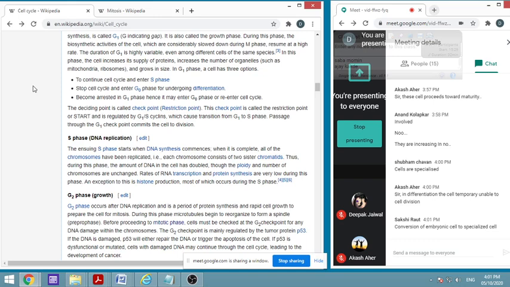From the zygote, what will happen? The zygote will undergo cell division, so it will form two daughter cells. As per the cell division, whatsoever cell cycle we have seen so far, the two daughter cells will be similar to the mother cell or parent cell. So the two cells will be the same as whatsoever the zygote was. Whether the zygote has got any function typically known to you, like hearing or smelling, no.